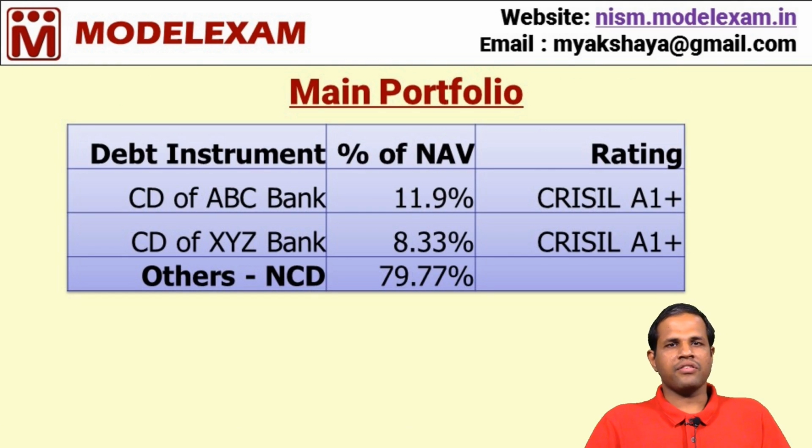Here the AMC has decided to go for side pocketing, that is segregating the downgraded ratings into a separate portfolio. Now, we have a main portfolio which consists of quality bonds. See, we have certificate of deposits and non-convertible debentures. So, this is the main portfolio. This AMC will continue and this portfolio is open for all investors. And we have a side pocketed portfolio also, which we will see in the next video.